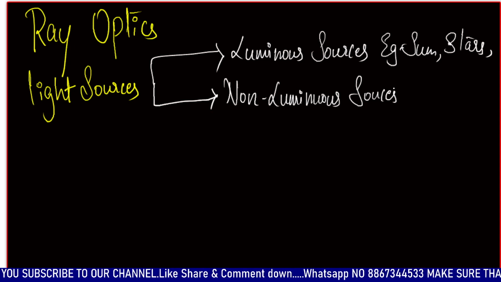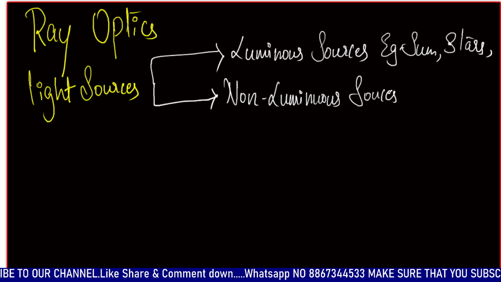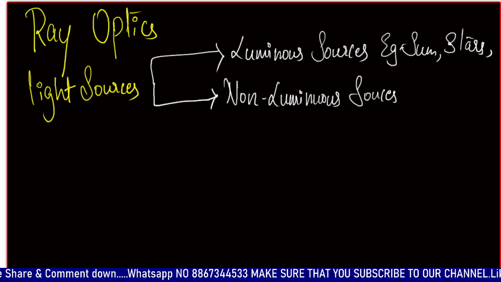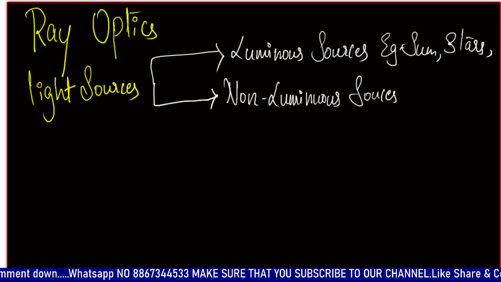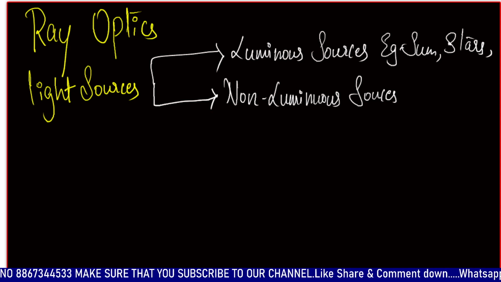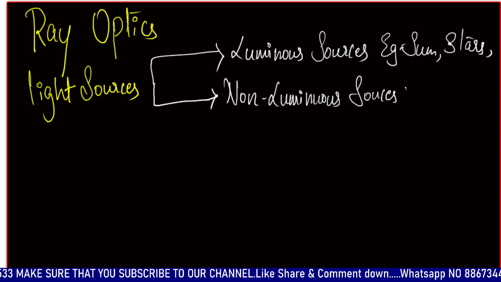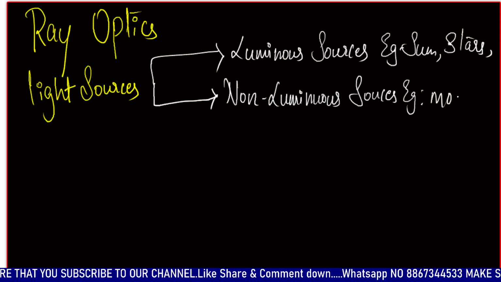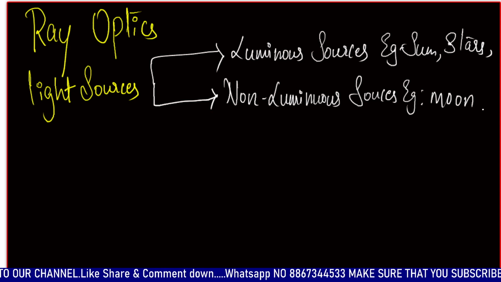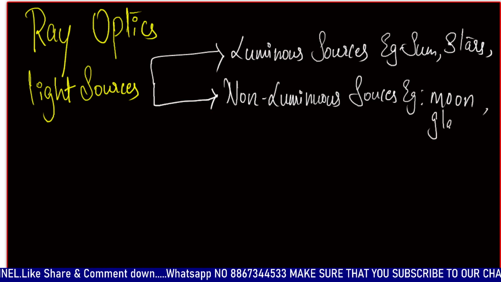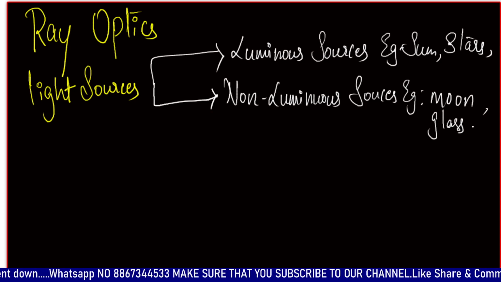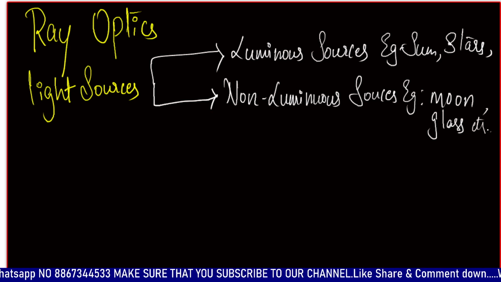And the examples of non-luminous sources are: these cannot produce their own light, but they can reflect or return the light from the luminous sources. They can absorb the light from the luminous sources and reflect and return it back, okay. For example, the moon, that's what we know, that the moon reflects the light of the sun. And glass can also reflect light, for example, a mirror. And there are so many examples.